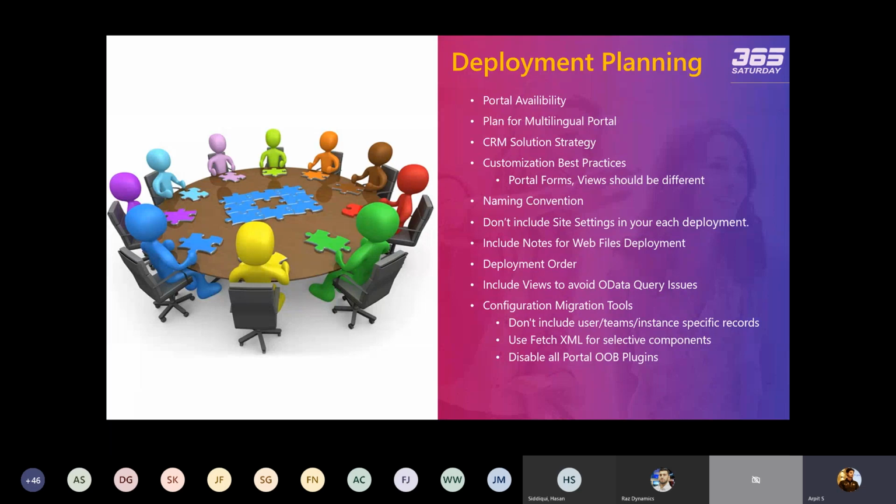This is not applicable for all the cases, but in case you are, let's say, using development and the UAT, okay, and in your development instance your user and the teams are different from the UAT instances, then in that case you don't include user and the team with that, because your portal components are associated with a particular user. If that user is not available in the target instance, then your record will fail. So it's a good practice that you don't include your user and the team in that specific configuration migration tool schema file.